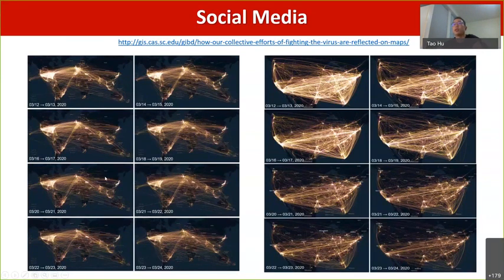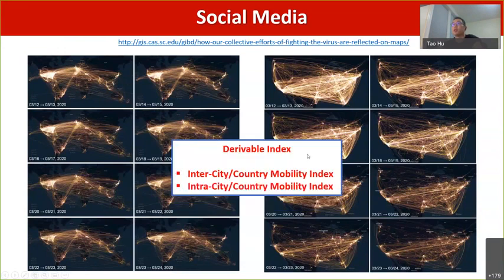You can see here, from the beginning of March until the 24th of March, the population movement is clearly a dramatic decline, especially in the United States. So based on the Geotagged Tweets, we can use this data set to estimate the intercity or inter-county mobilities, and also intracity and intra-county mobilities.